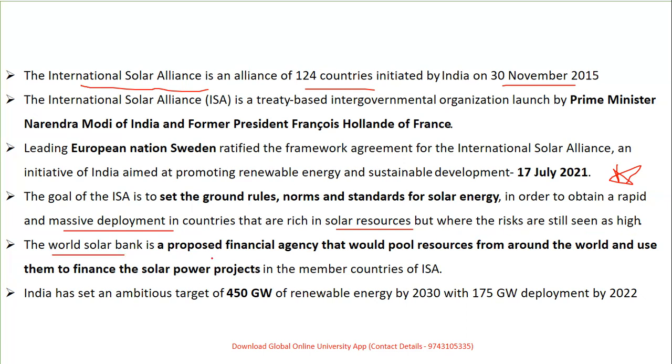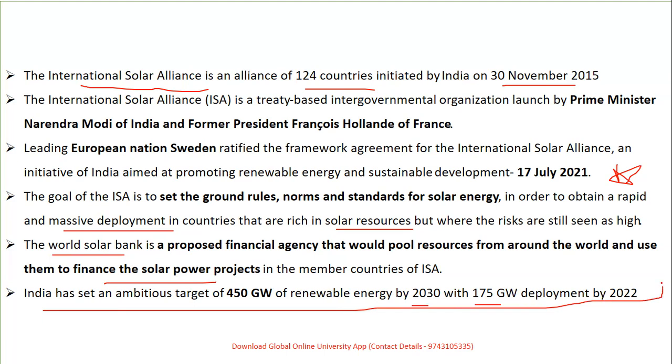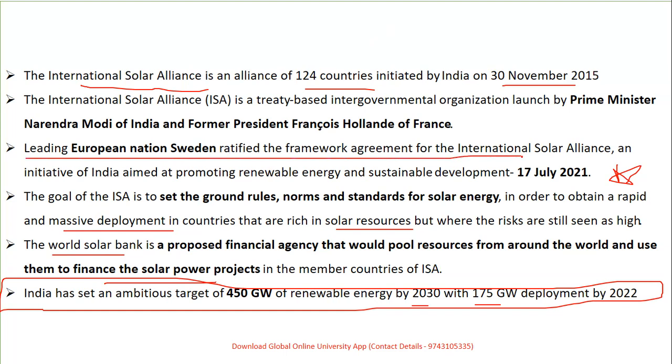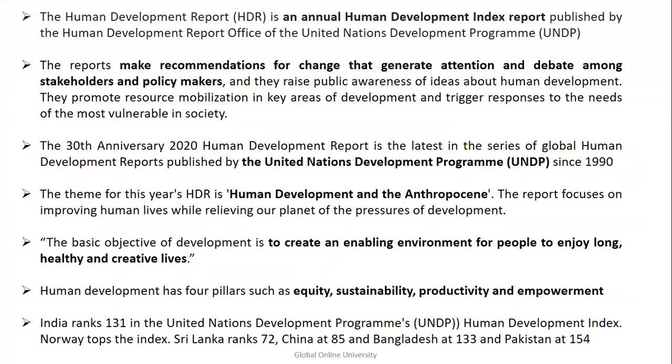Then we have the World Solar Bank, the proposed financial agency which will pool the resources around the world and use them for solar projects. India has set an ambition of 450 gigawatts of renewable energy by 2030, with 175 gigawatts deployment by 2022. So yes, there can be a question on this particular update, as well as a question on between which two countries it has been signed. The latest update is something you need to keep in mind.